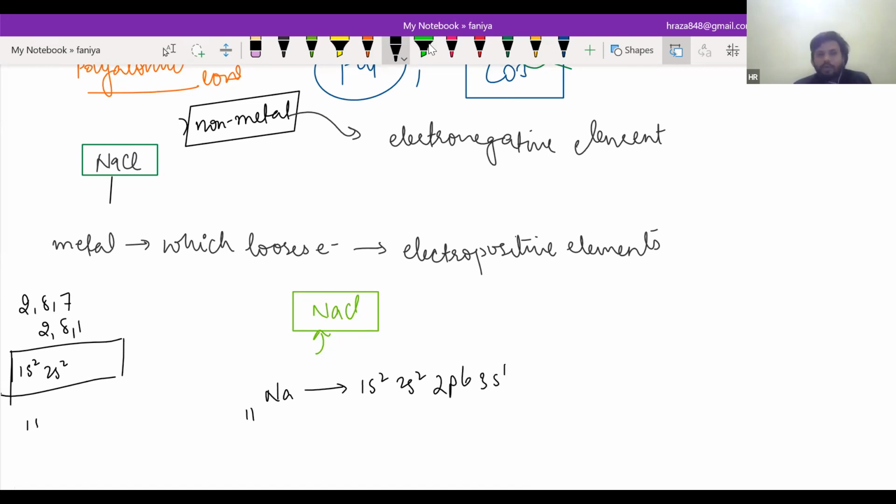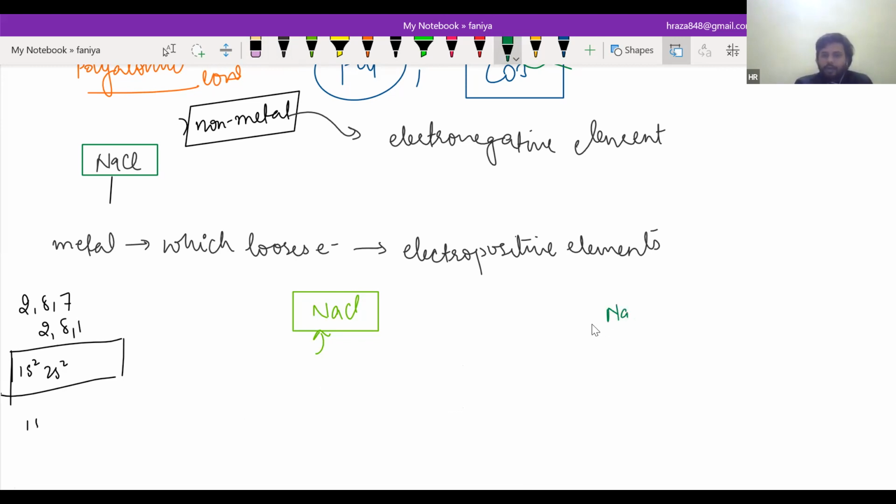Do you know this configuration, yes or no? No, sir. Okay, no problem. But you should know how to do this configuration, because in class 12 it will be important too.